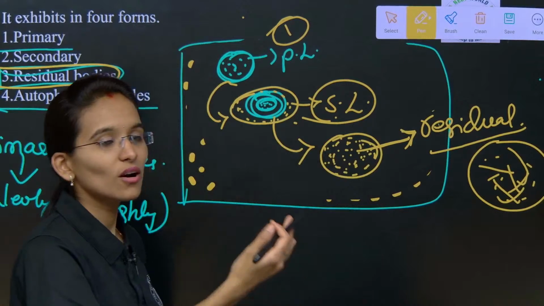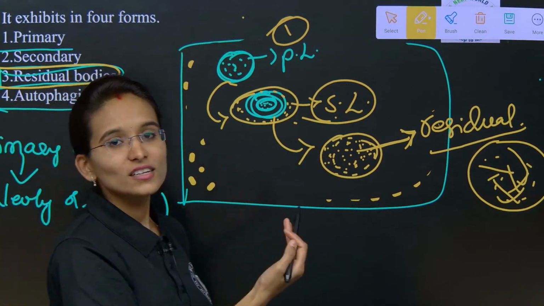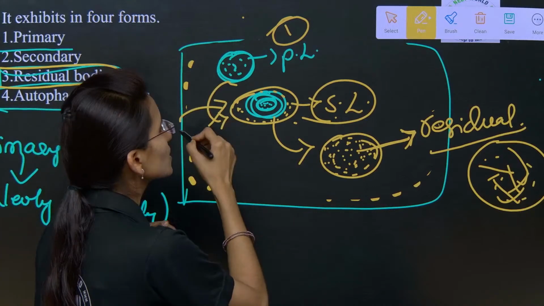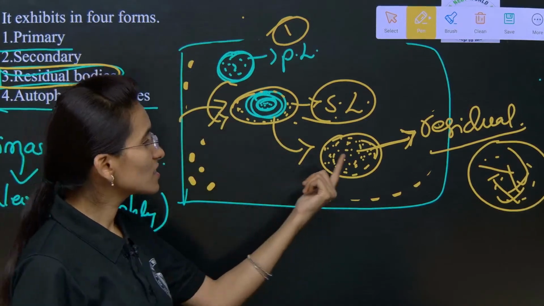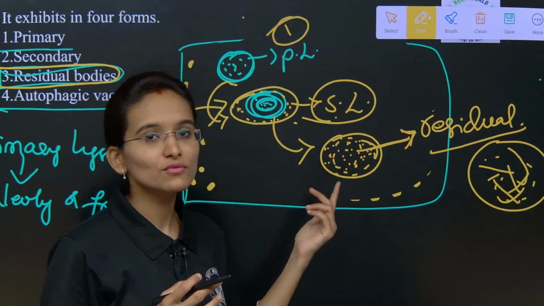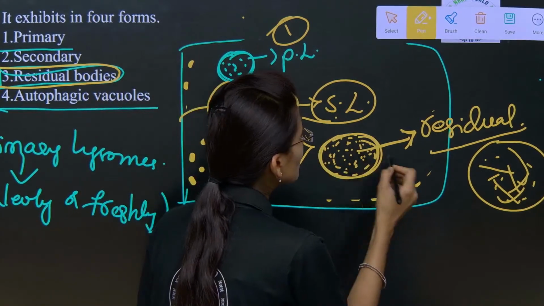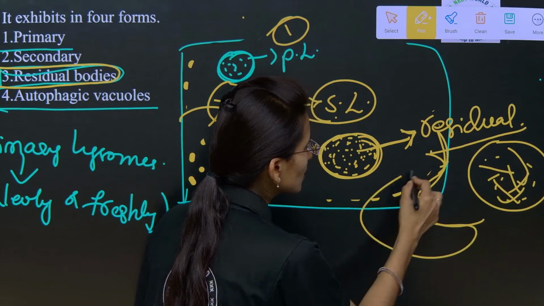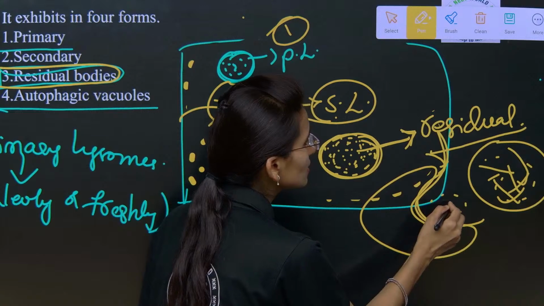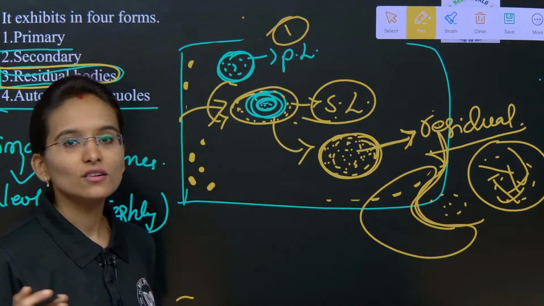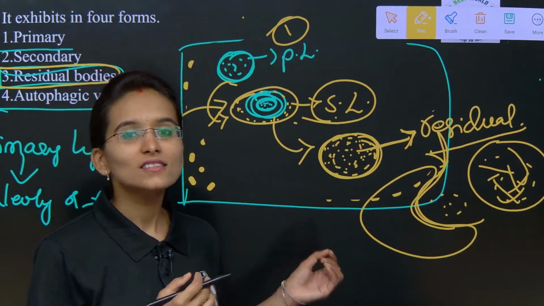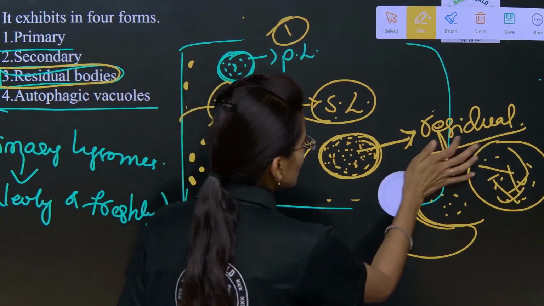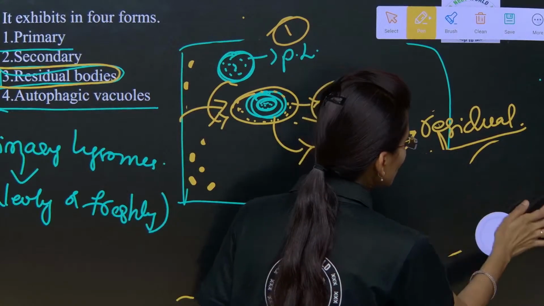We can also call this endocytosis. Whatever is fused from here is called endocytosis, and for the residual bodies, if the undigested food moves out to the external material, that is, from the plasma membrane, this is called exocytosis. Endocytosis means cell eating process, and exocytosis means cell vomiting process. This we have already learned.